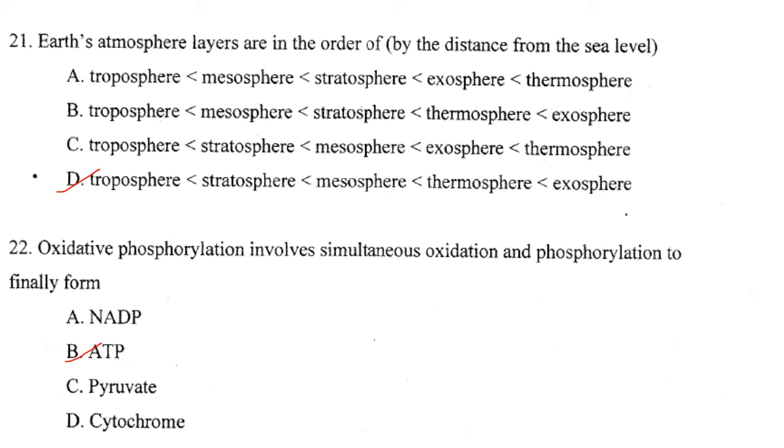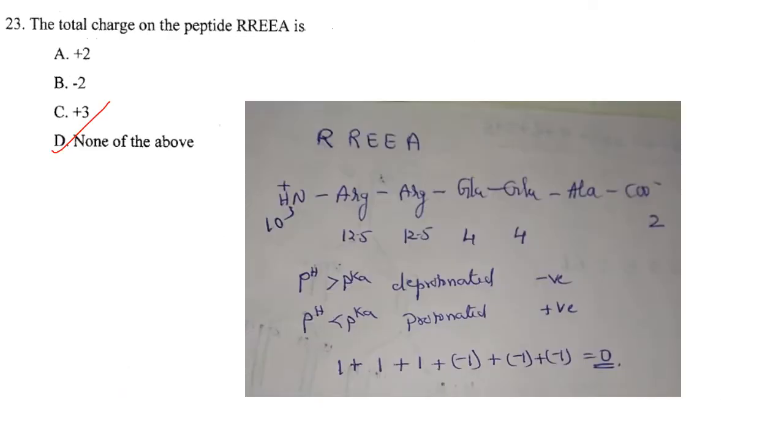Then Earth's atmosphere layers in the order by the distance from the sea level: troposphere, then stratosphere, then mesosphere, thermosphere and exosphere. Answer is option D. Oxidative phosphorylation involves simultaneous oxidation and phosphorylation to finally form ATP. Answer is option B. Then the total charge on the peptide RREEA is.